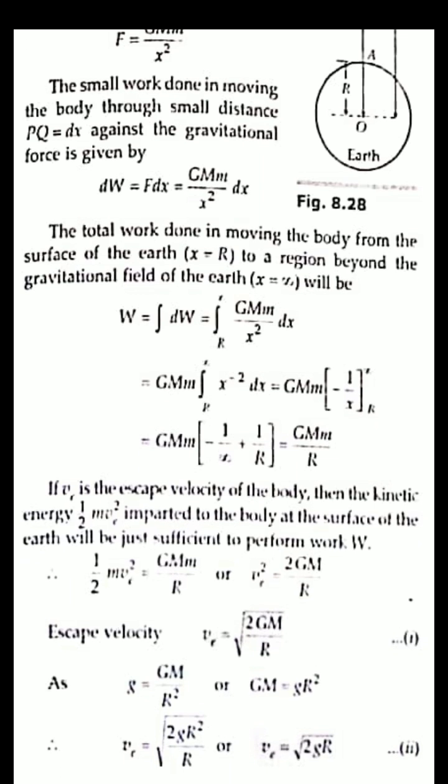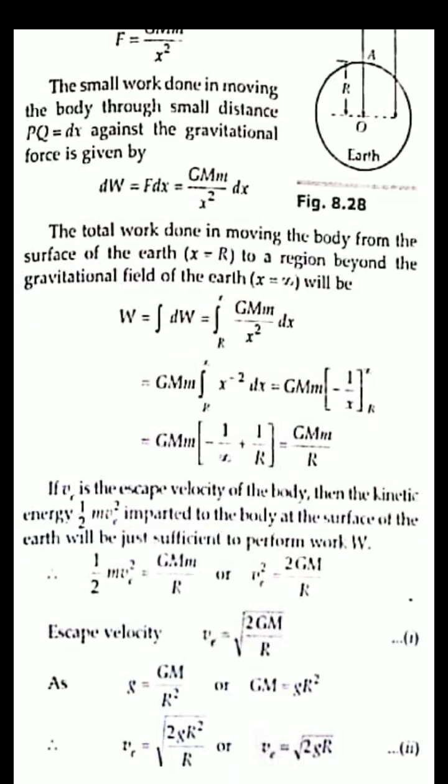Now, if we consider that v suffix e is the escape velocity of the body, then the body will be in motion. Whenever you project it, it will possess kinetic energy. So half mv square equals this work done.